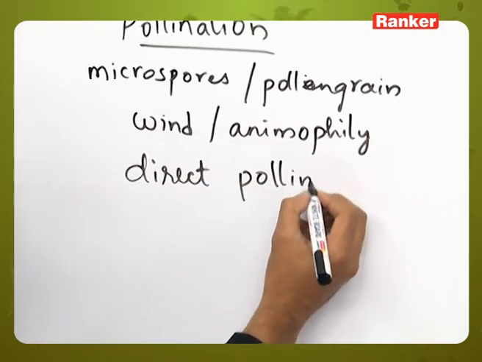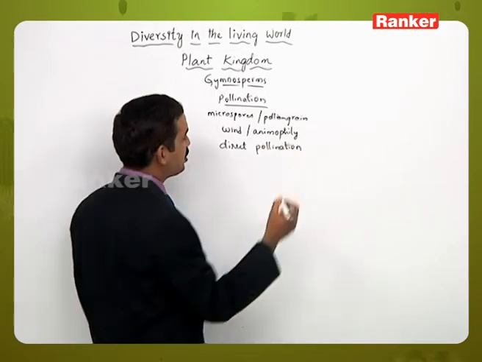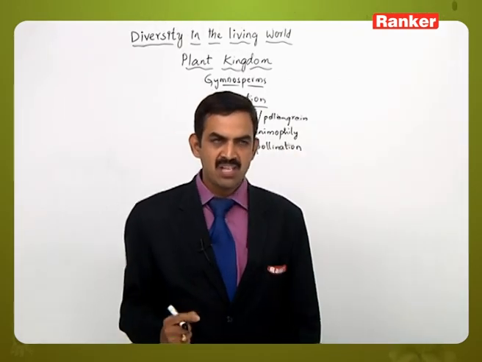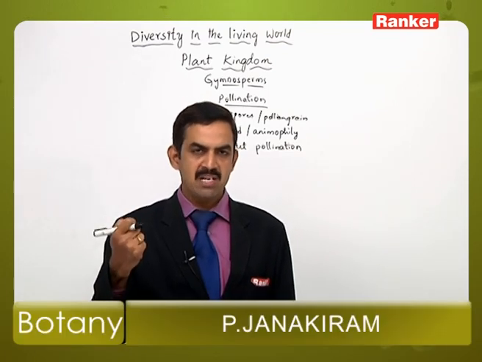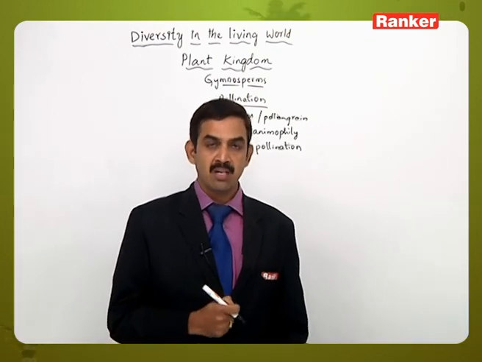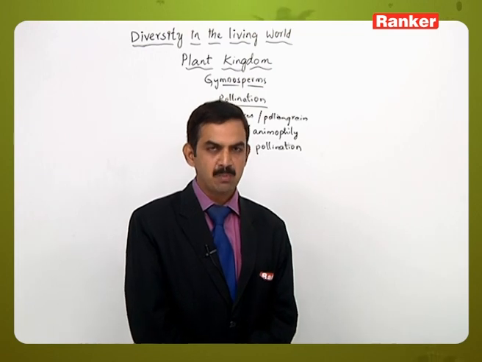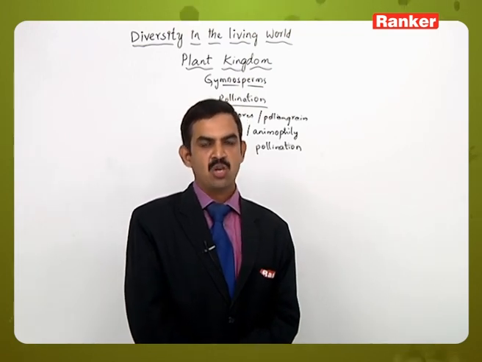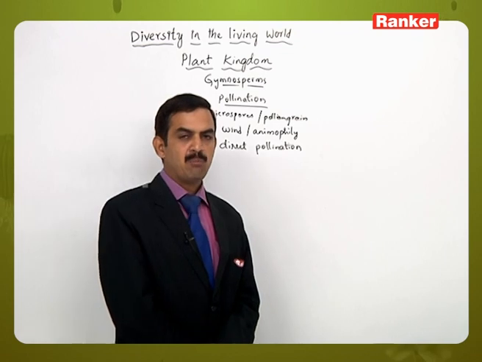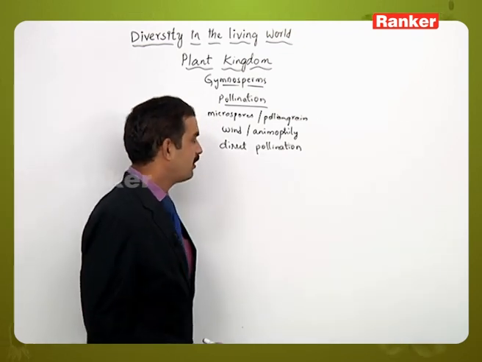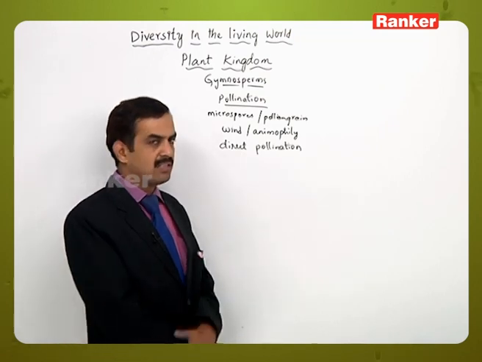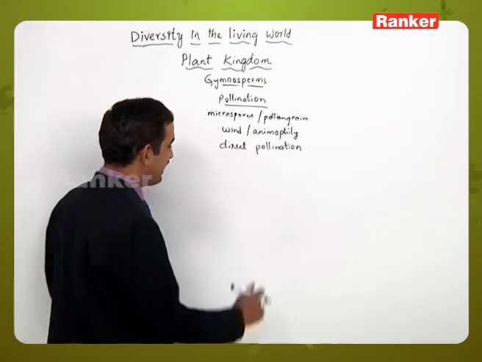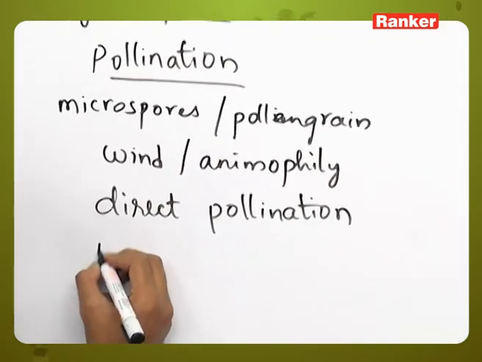direct pollination. In angiosperms, we know that the pollen grains will reach the stigma, and when they reach the stigma, they germinate and produce a pollen tube that will pierce through the style and ovary and reach the ovule. But here these conditions are not present because stigma and style are not there. That's the reason why the pollen grains will directly reach the pore or micropyle region of the ovule, which we call direct pollination. And here when they reach, they will enter into the